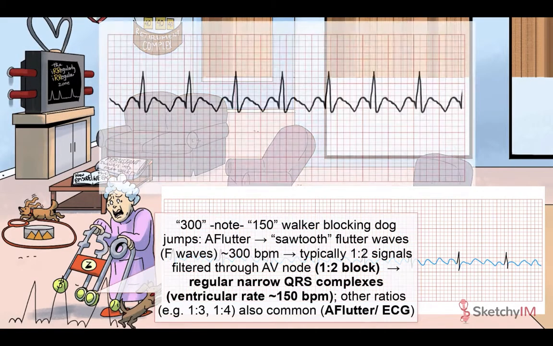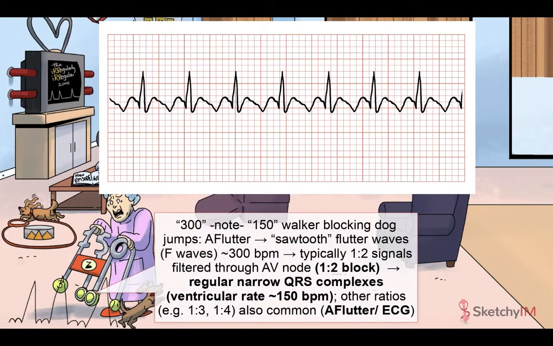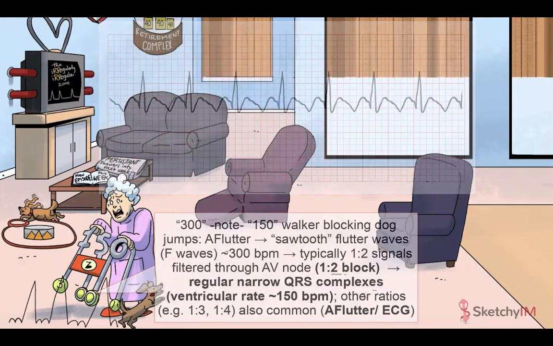Usually only one out of every two signals are transmitted through the AV node down to the ventricle, resulting in a QRS complex. This is called atrial flutter with a 2 to 1 block and results in a ventricular rate of about 150 beats per minute. Notice that we've incorporated both 300 and 150 into the walker she's using to block the dog's jumps.